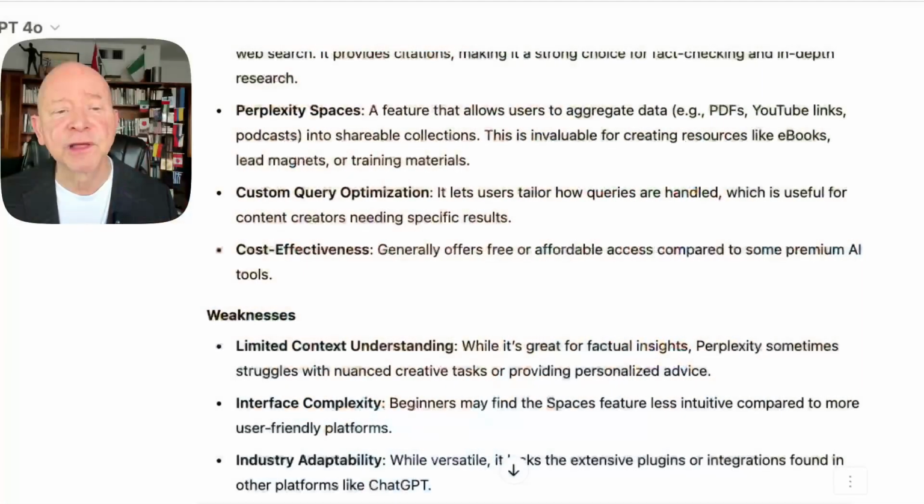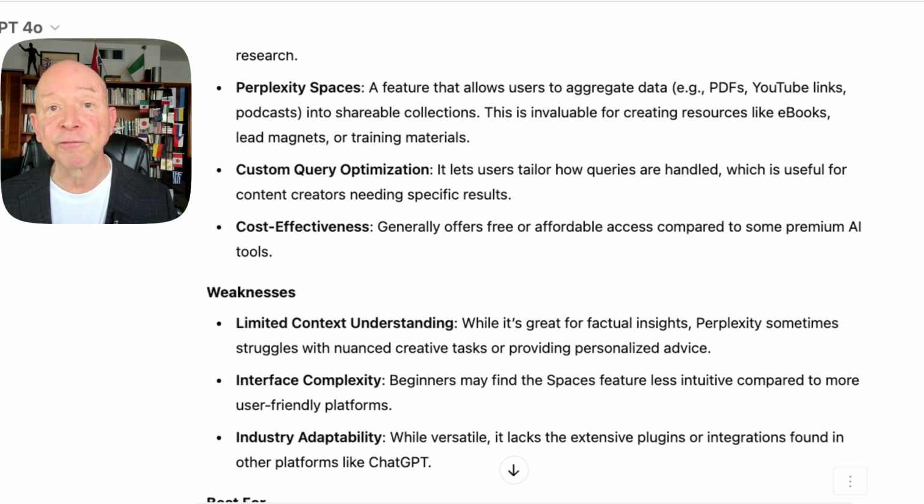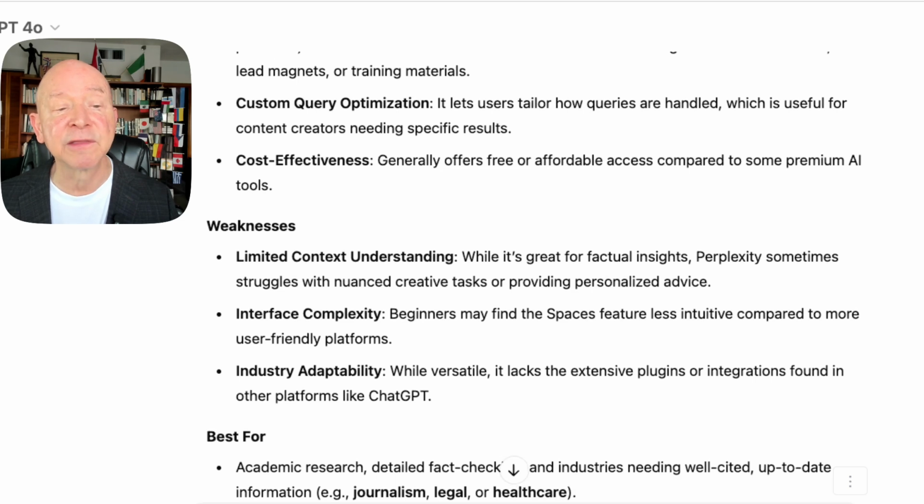They have a thing called Page, which is really nice. It lets you put these together, and then you can bring in other resources as well. That's just one of the ways they do it. And it gives you that ability. And I think also there's another feature here. They talk about the custom query optimization. It allows users to tailor how the queries are handled, which is useful for content creators needing specific results, and very cost effective. So for $20 a month or $200 a year, you get the paid version. Their free version is fabulous also by itself. So again, I would recommend that you start with that. That's going to be the real key.